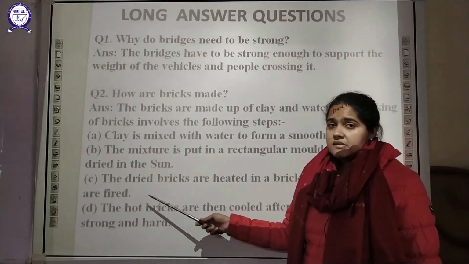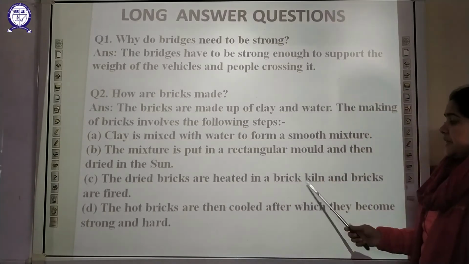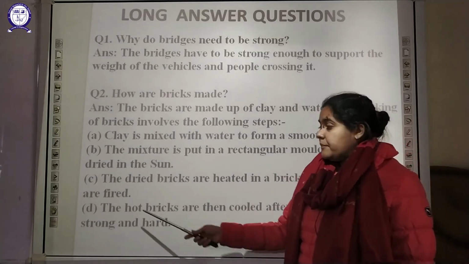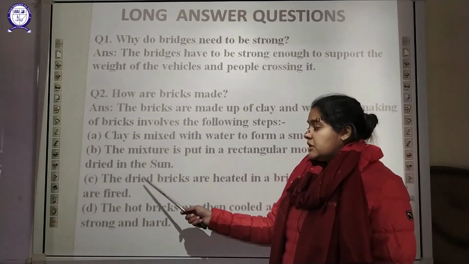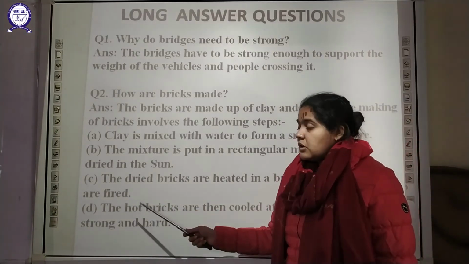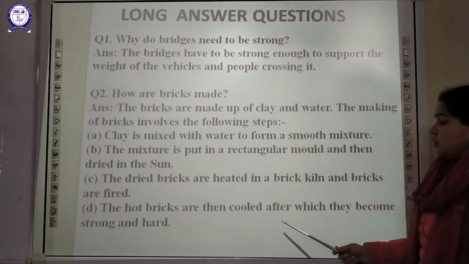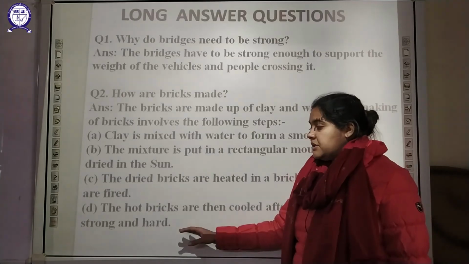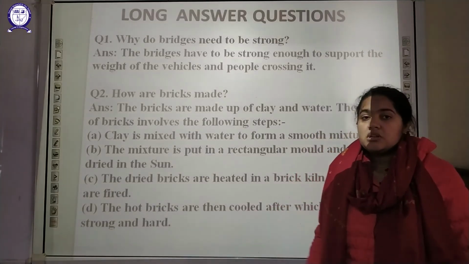Now those dried bricks are heated in a brick kiln, that is a furnace, and these bricks are kept on fire. They are fired so that they can be made stronger. Now these hot bricks are cooled, after which they become strong and very hard so that they can now be utilized for construction purposes.